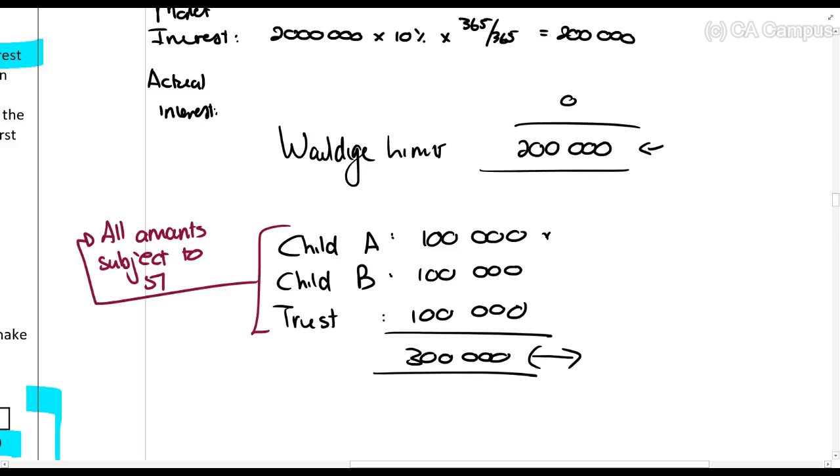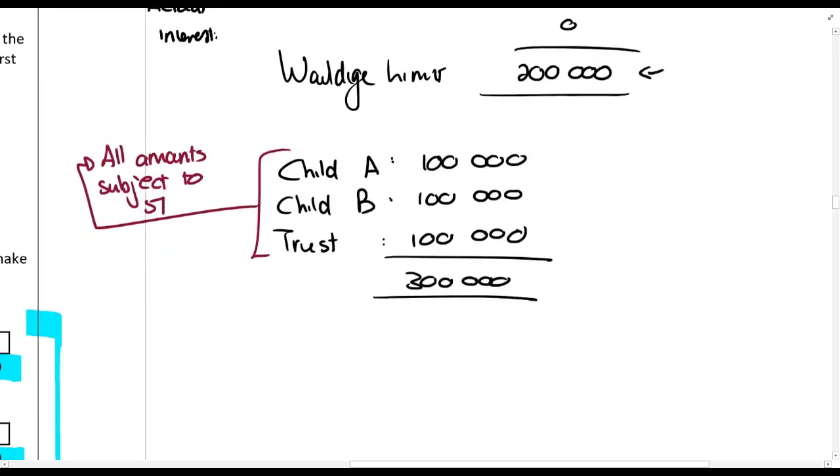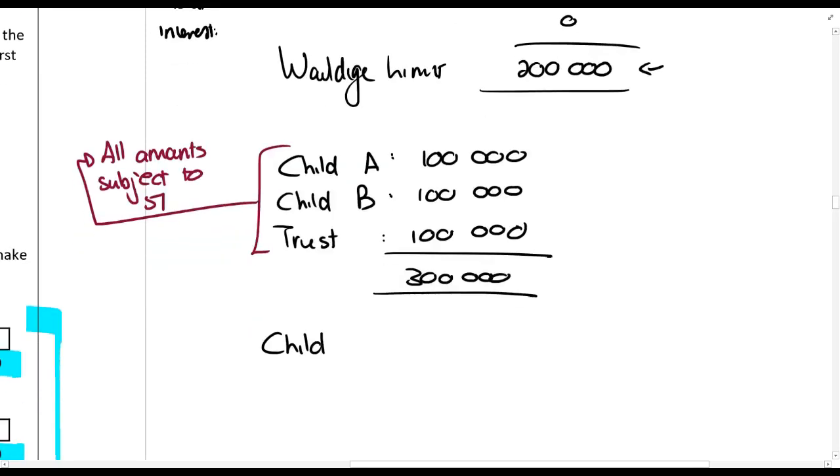So, how much of the 100,000 rands can this donor, Mr. Y, be taxed on? How much of the 100,000 for child A, for child B, and for the trust? How much can he do? So, how are we going to figure that out, guys? It's very, very simple. Right, it's very simple once you understand it.